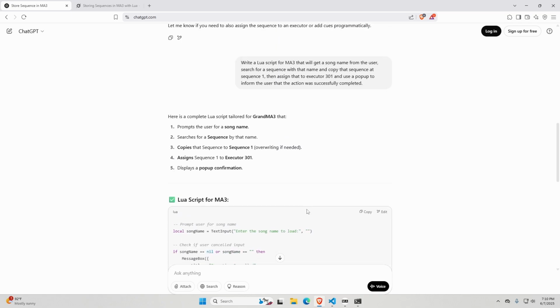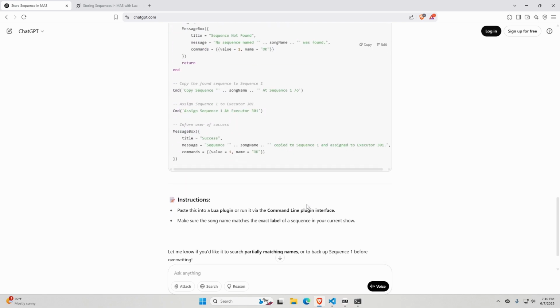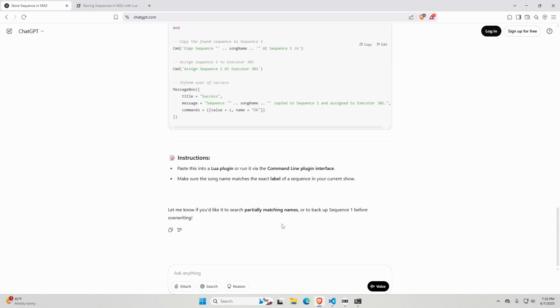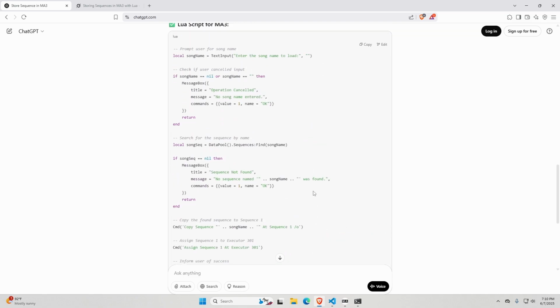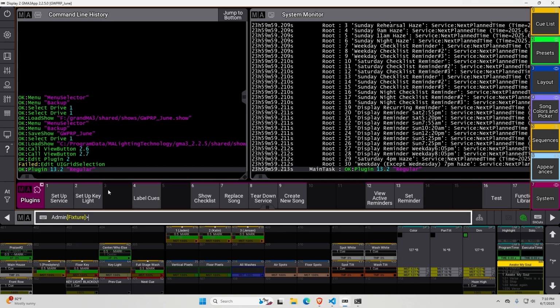That looks great. Again, criticism. First off, I need to check and see if this part actually works because I've never heard of that. Secondly, this is not placed inside of a function. This code by itself placed in MA3 will not run. It will give you an error. So what I am going to do is I'm going to go ahead and copy this into MA3 and give it a shot and see how it works.